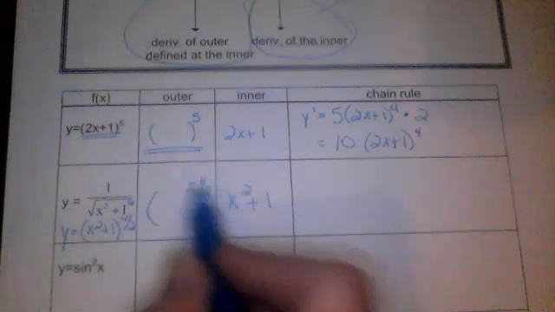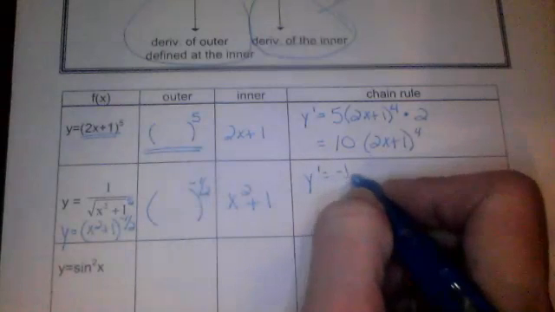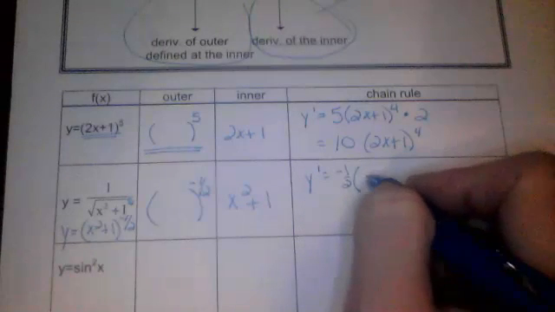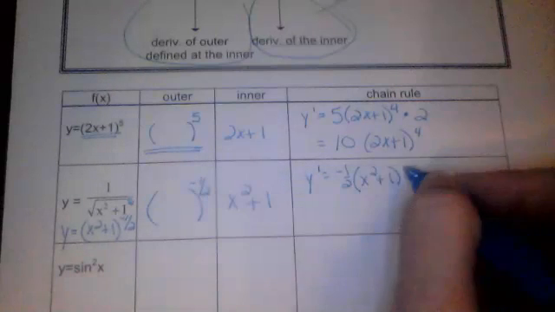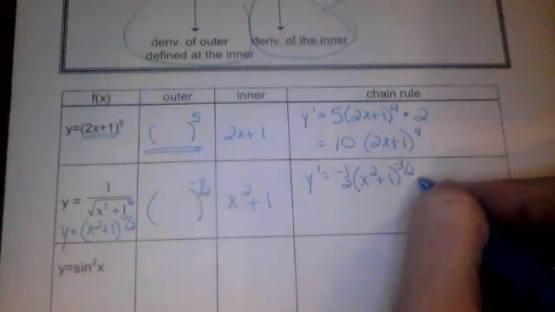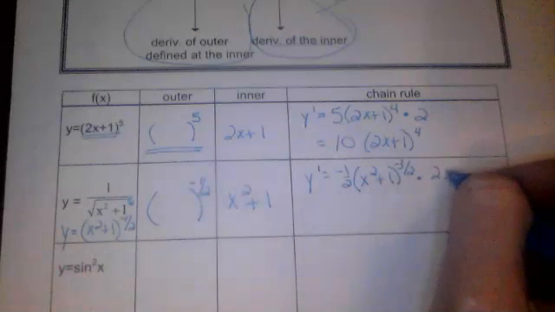All right, so once I have the outer and inner determined, then I can use the rule. So the derivative of this power, so y prime is going to be negative 1/2, inside stays the same, reduced by 1, so negative 3/2, times the derivative of the inner function, 2x.